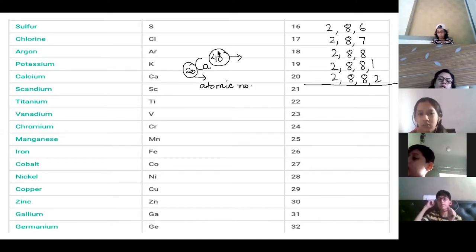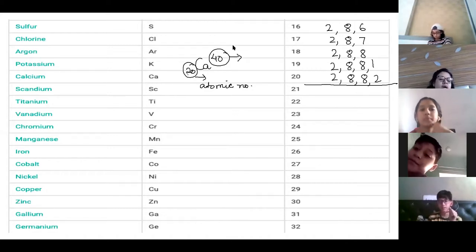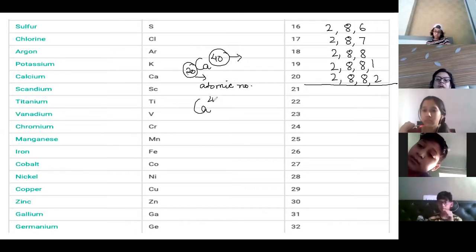Ma'am, we will remember 20 for calcium, so we'll write 20. पता है कि एटॉमिक नंबर है, तो ये दूसरा वाला मास नंबर ही होगा, ठीक है, this way. Ma'am, 20 का double is 40, so that's why 40. नहीं, it is not always 40. Mass number can be different also. Isotopes होता है जिसमें कि same element can have 40, 41 भी हो सकता है.